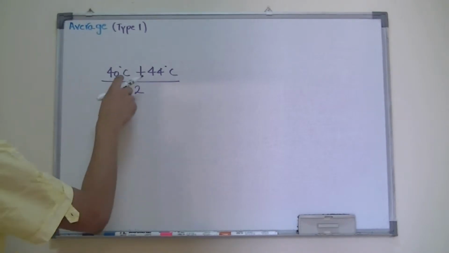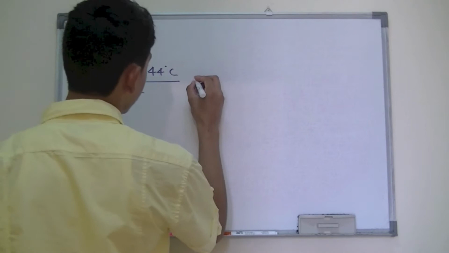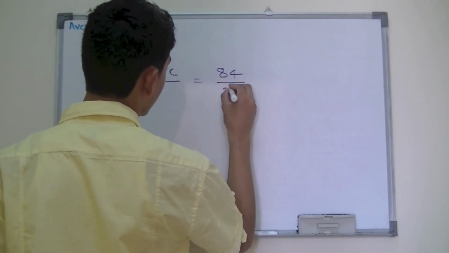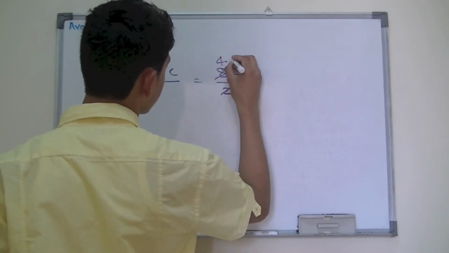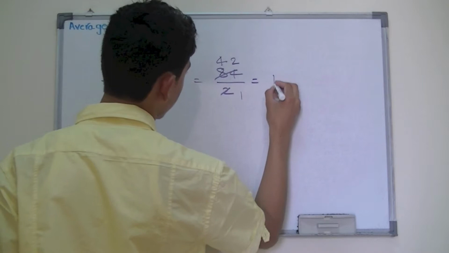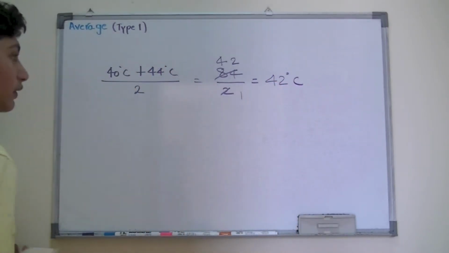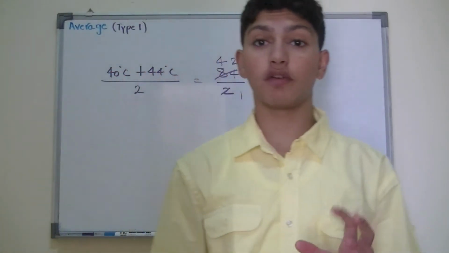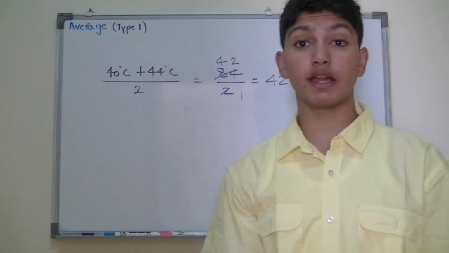So when we add up 40 plus 44, we get 84. And when we have 84 divided by 2, we know that 2 goes into 8 4 times, and 2 goes into 4 2 times. So it'd be 42 degrees Celsius. Okay, now 42 degrees Celsius would be the average temperature of these 2 days.